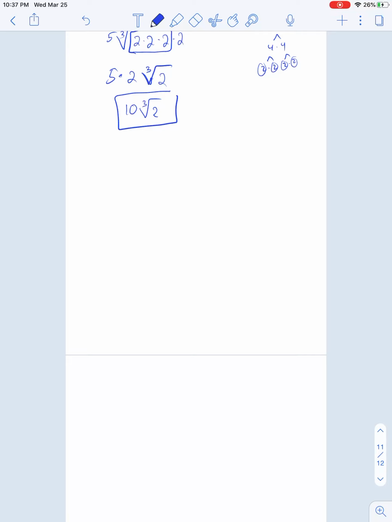How about our next example here? Let's take a look at example C. How about the third root of 27 over 125? All right, so this doesn't look like it divides nicely, so why don't we just do 2 separate ones?